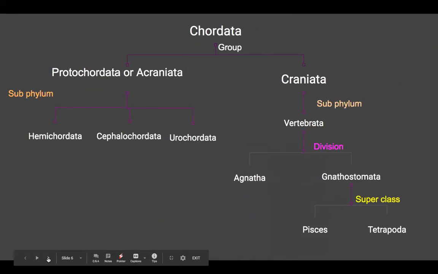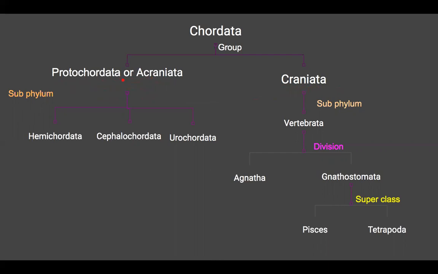Now, the classification of chordates. As we know, Chordata is a very big phylum, and it is divided into two groups. One is Protochordata or Acraniata, and the second one is Craniata. You know the cranium? Cranium is our skull. Another name of cranium is the skull, and Protochordata or Acraniata have no skull or cranium.